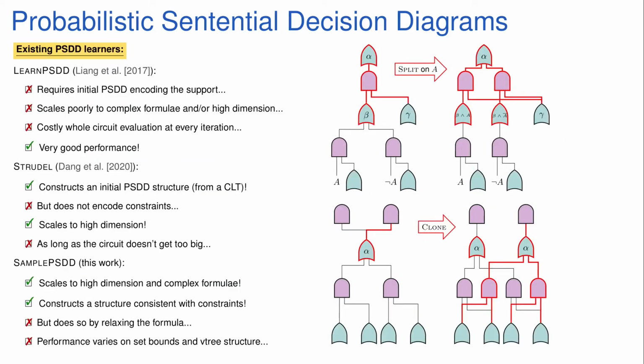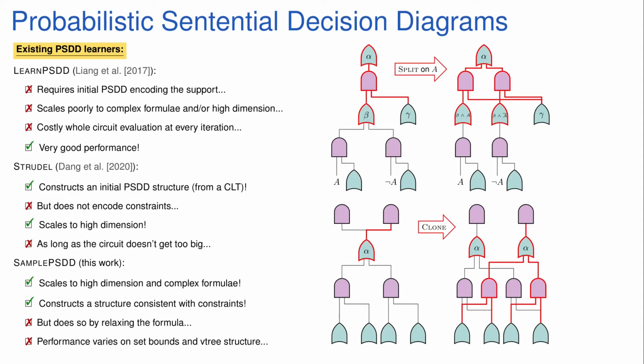Despite all the upsides of PSDDs, there's little work in how to learn them, especially when it comes to learning a PSDD from logic constraints. As far as we know, there are only two previous works on effectively learning PSDDs. The first is Learn PSDD, which despite yielding very good results has some limitations. First, it doesn't learn the circuit from constraints, rather requiring an initial PSDD to be passed as argument. Usually, this initial structure is compiled from a CNF or DNF into a minimal logic circuit representation, meaning variables not mentioned in the constraints but modeled through probabilistic influences will be trivially represented in the circuit.